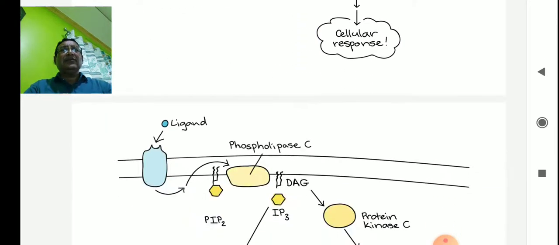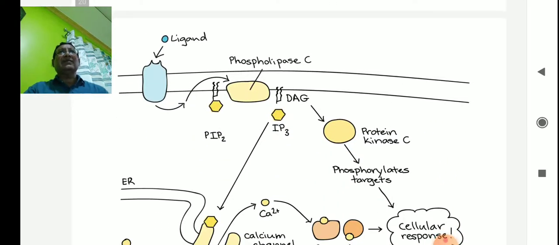The same diagram works through ligand binding. There is another, DAG, and there is PIP2. It is not in the syllabus. This is one kind of IP3 and PIP2, which is also a second messenger that performs different activities inside the cells.